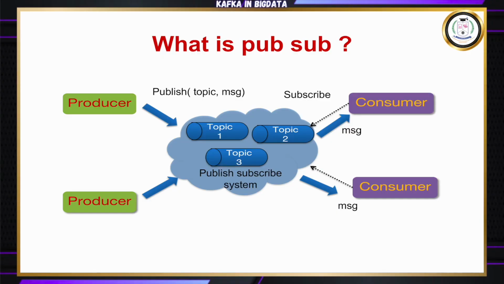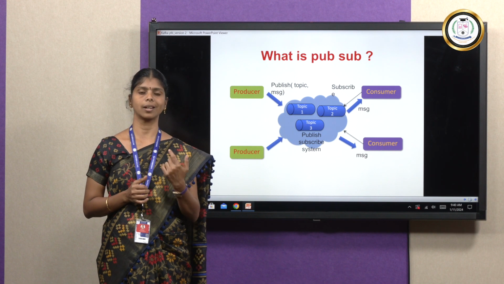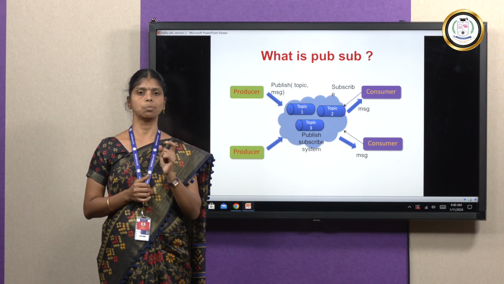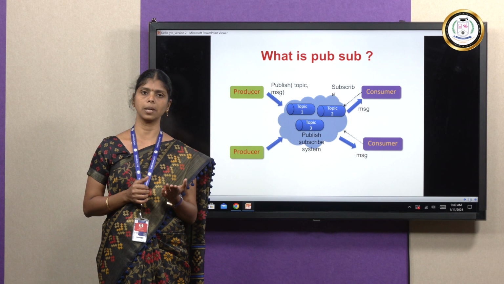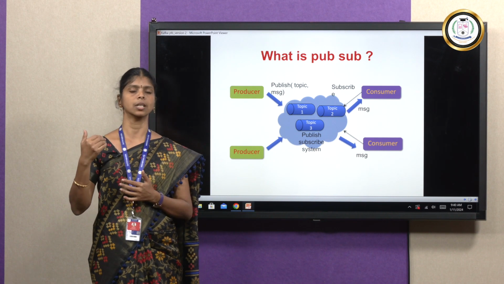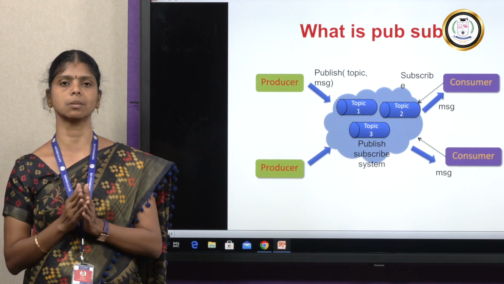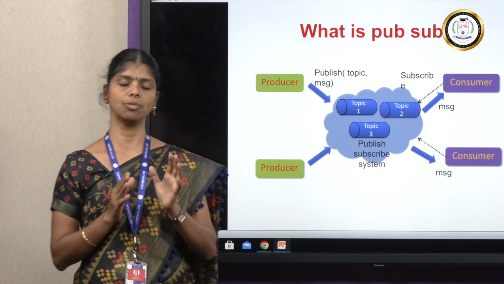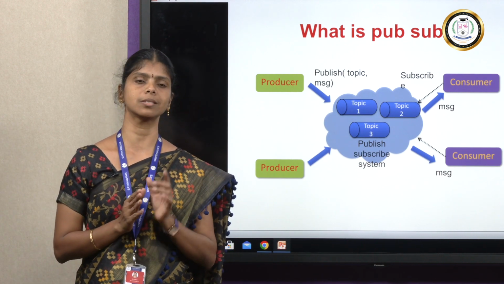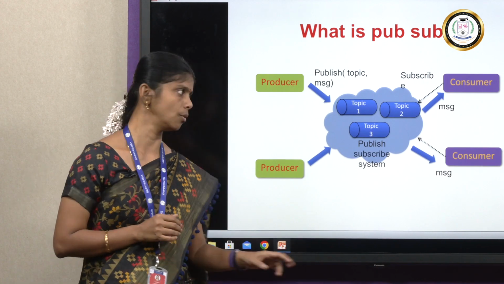The consumer, or subscriber, will subscribe to the message or consume the message via the topics. The producer will push the records to the topic and the subscriber will consume the message from the topic. So this is what the publish and subscribe system is called. Next, we will see in depth how this publish and subscribe system works.